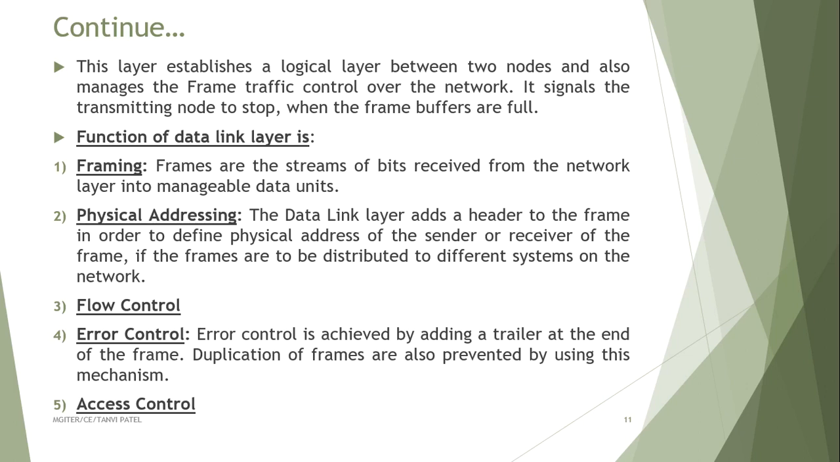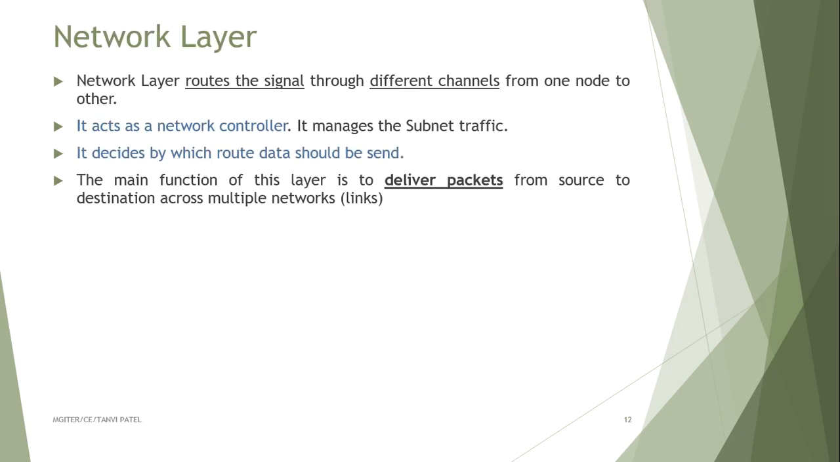Functions of the data link layer are framing. Frames are the stream of bits received from the network layer, divided into manageable data units. Physical addressing: the data link layer adds a header to the frame in order to define the physical address of the sender or receiver of the frame. Flow control, error control and access control.